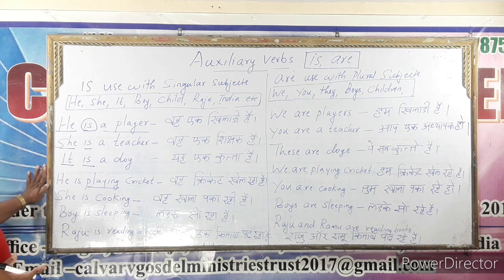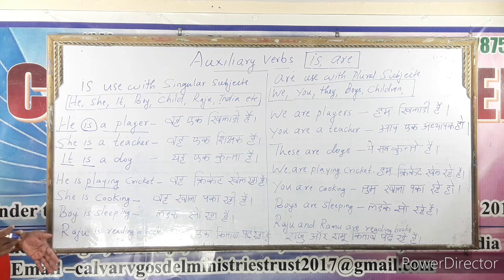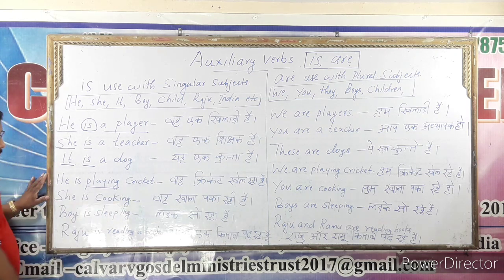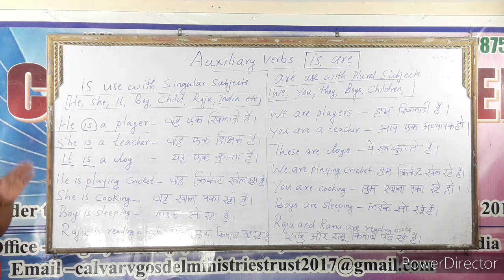In the coming tense studies, I will explain very well. First we try to understand the usage of auxiliary verbs. In the tense studies we can learn more. See, he is playing. The ing verb, cricket. वह क्रिकेट खेल रहा है.